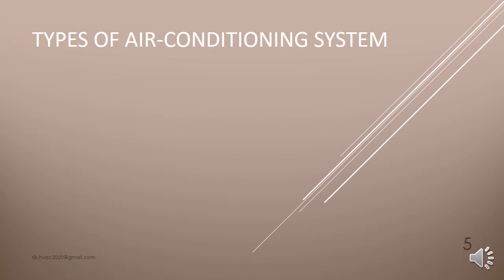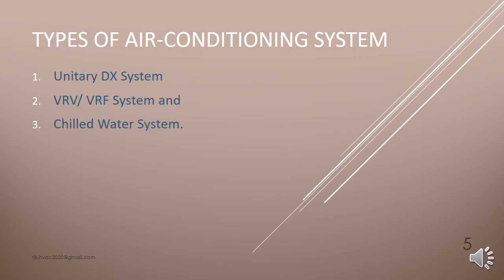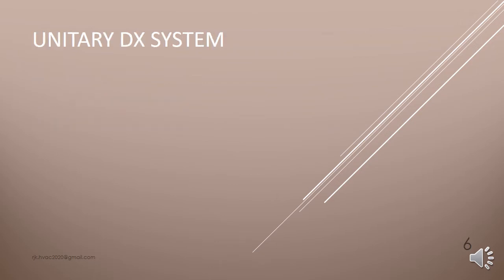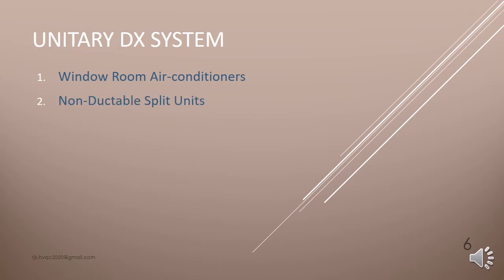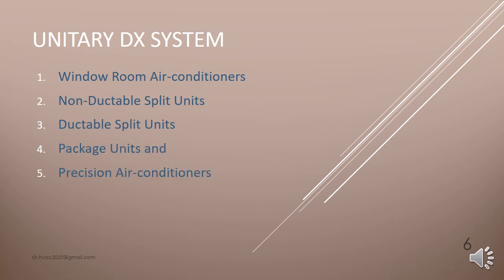Types of air conditioning system: unitary DX system, VRV or VRF system, and chill water system. Unitary DX system is classified as window room air conditioners, non-ductable split units, ductable split units, package units, and precision air conditioners.